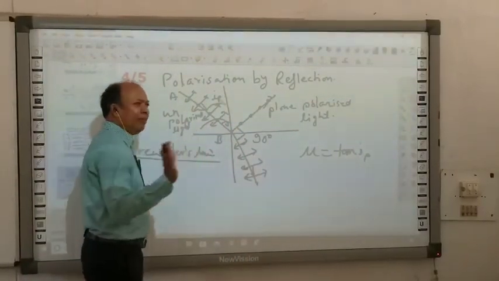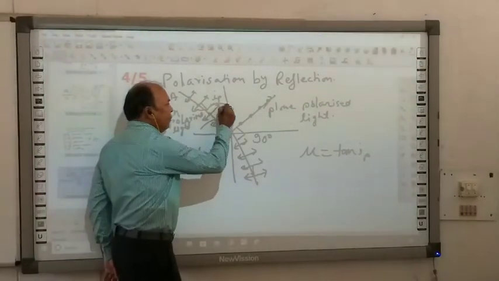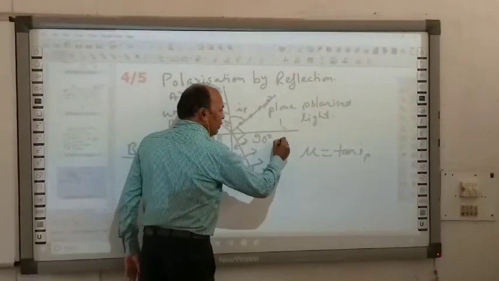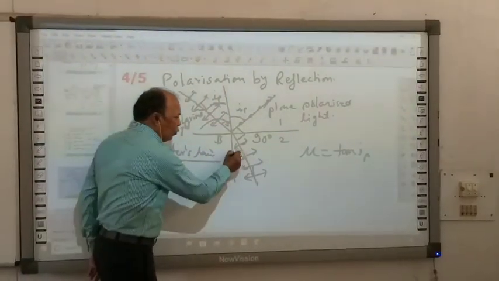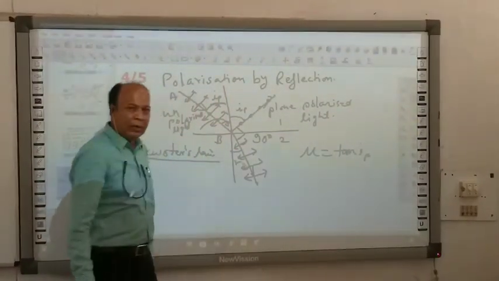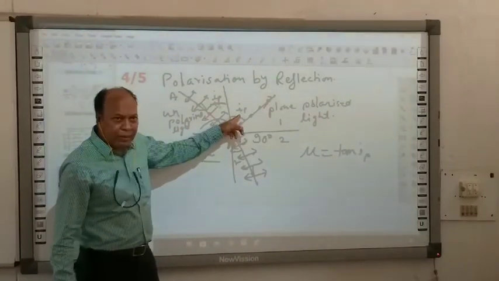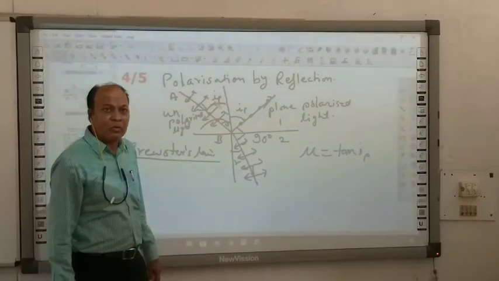It has a simple proof. Suppose this is angle IP. Obviously, this angle will also be equal to IP. This may be medium 1, this may be medium 2. This angle is suppose R. This angle is IP. Obviously, for each type of reflection, the laws of reflection should be obeyed.